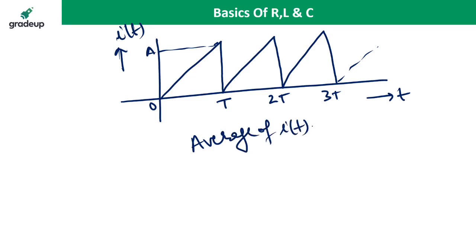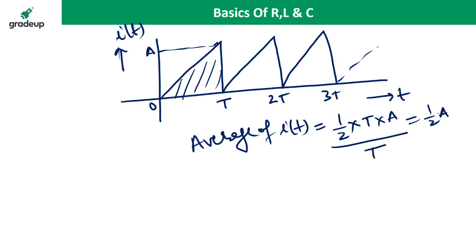If I take only the average of this current, you calculate the area under the curve divided by the width of the curve. What is the area? Area is half into base into height, half into T into A, divided by T. So you get half A. The average value of this current waveform is A by 2.